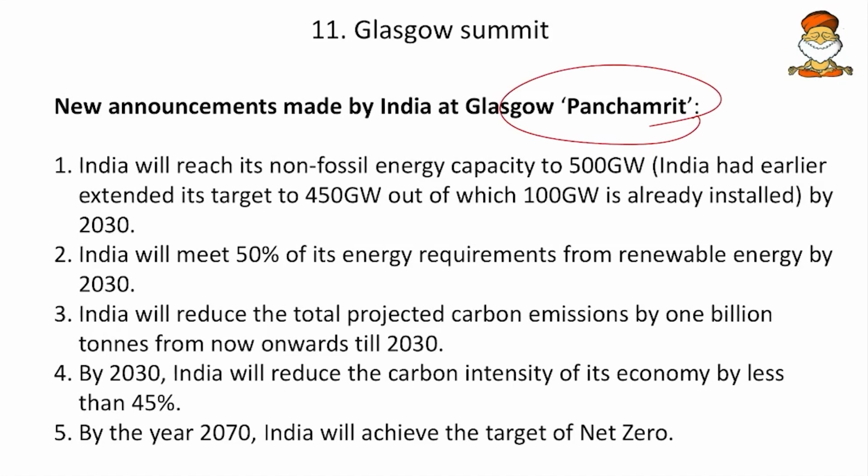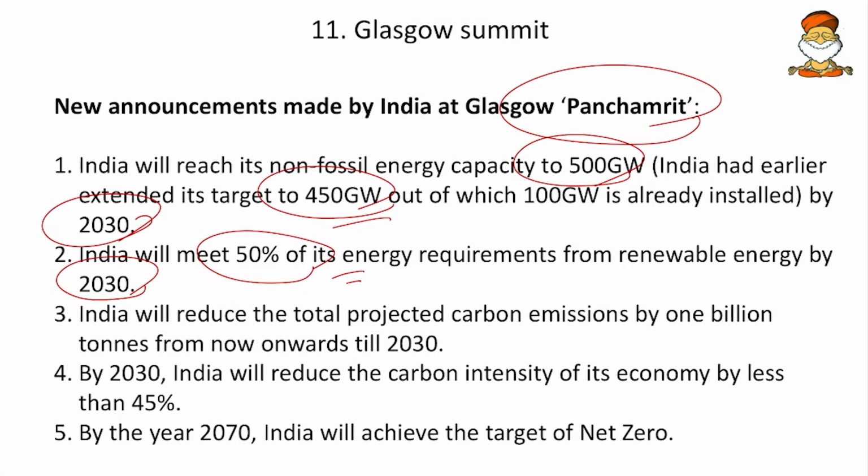So here it is, India will reach its non-fossil energy capacity to 500 gigawatts. India had earlier promised 450 gigawatts and now it increased to 500 gigawatts by 2030. Then India will meet 50% of its energy requirement from renewable energy by 2030. So earlier 40% was promised, that was increased to 50%. Whatever we promised earlier was in the Paris Summit 2015. So now we are studying this in comparison to the 2015 pledge that we made.